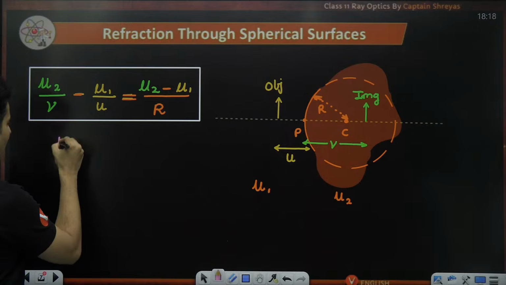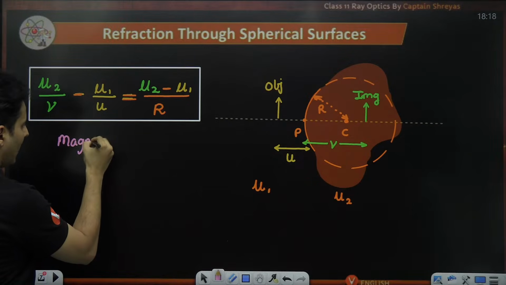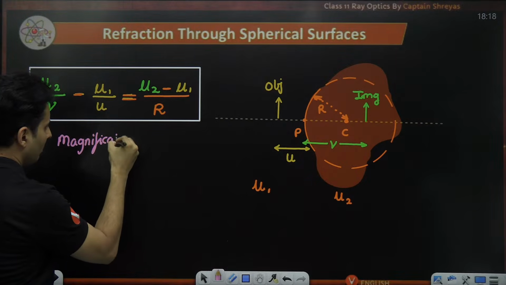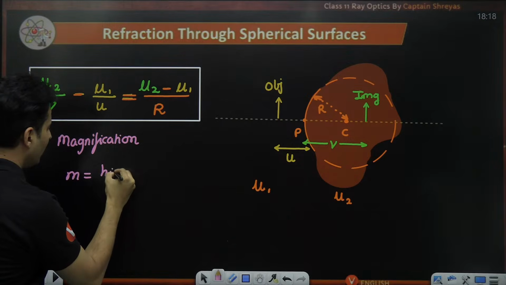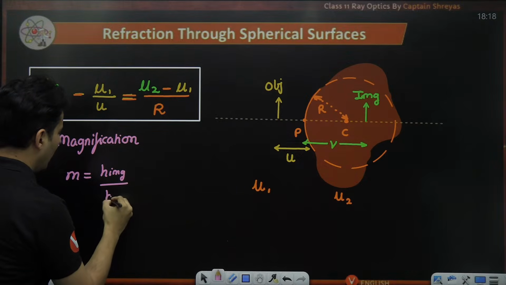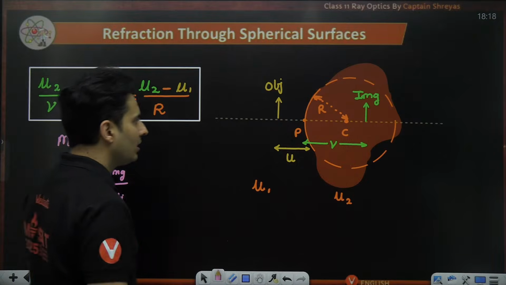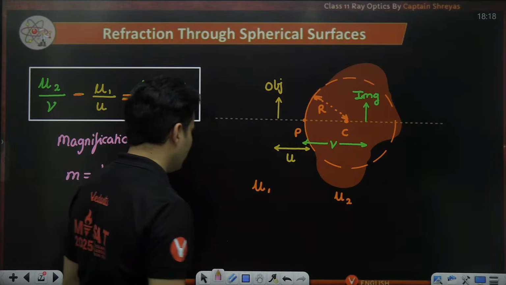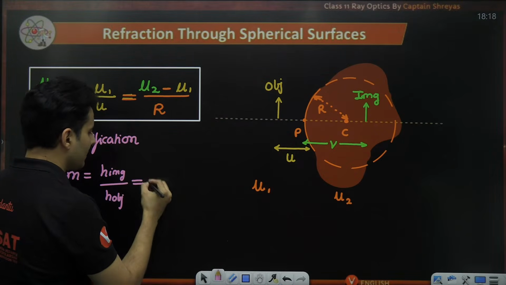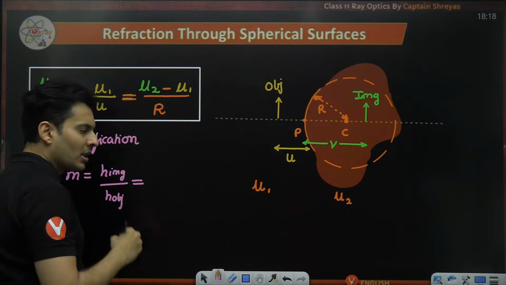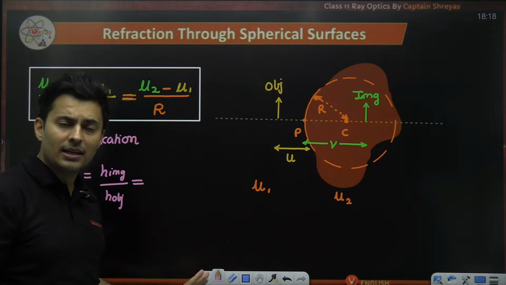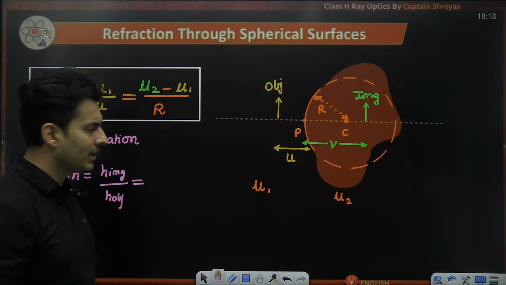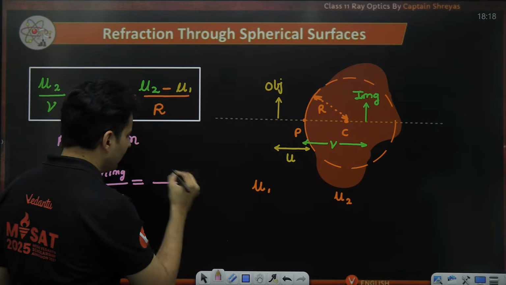So the magnification M, which is height of the image upon height of the object, is simply given by, now usually for a mirror it used to be negative V by U. Here in refraction negative will not come.